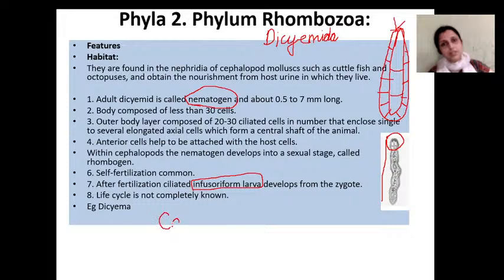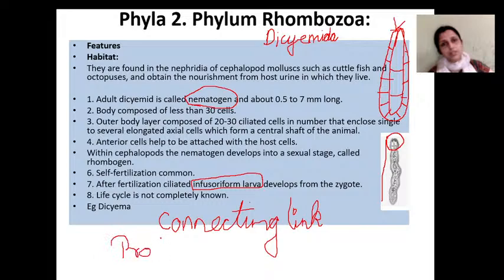Mesozoans are considered to be the connecting link between Protista and Metazoa.